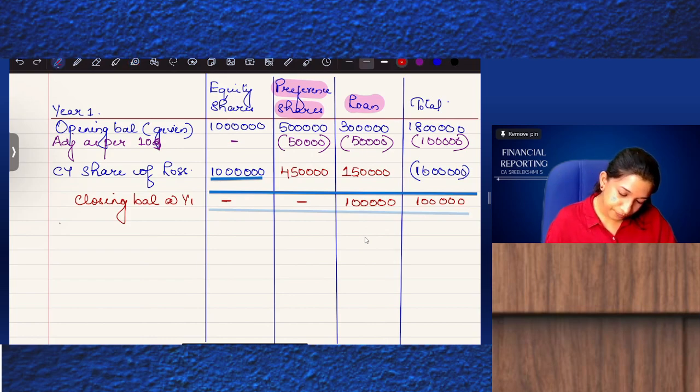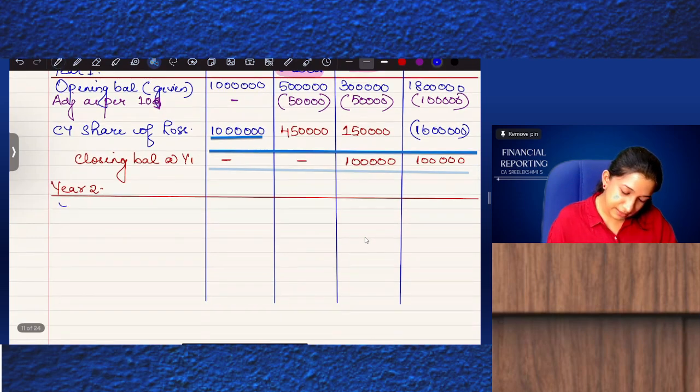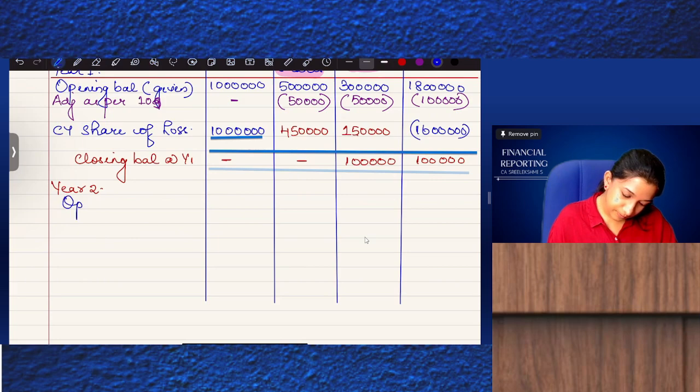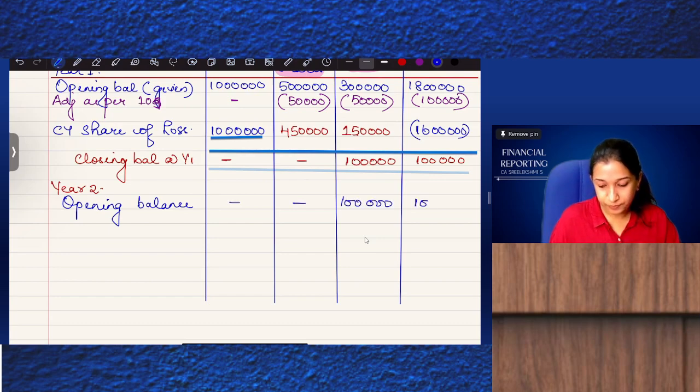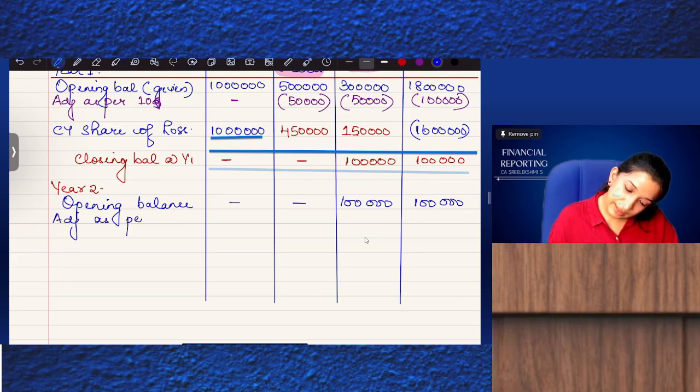Year 2, first the opening balance. Now adjustment as per Ind AS 109.